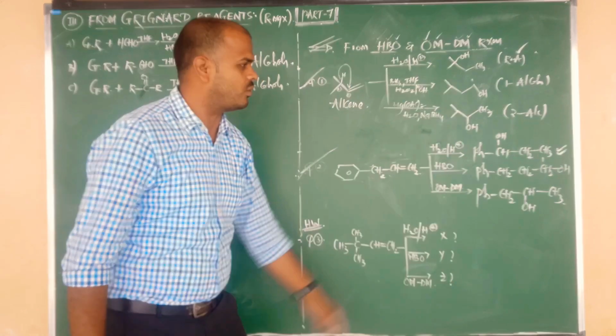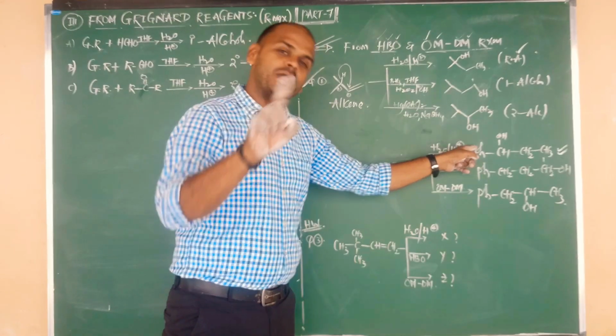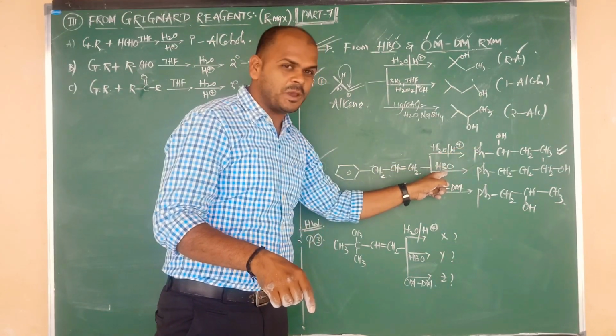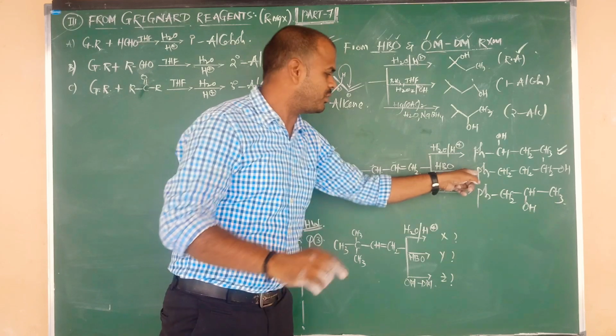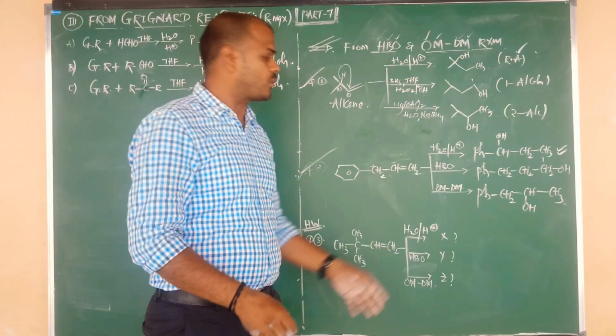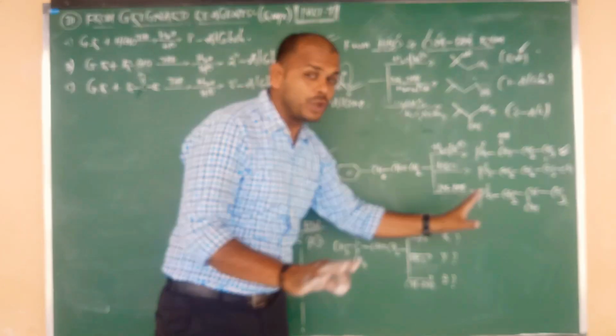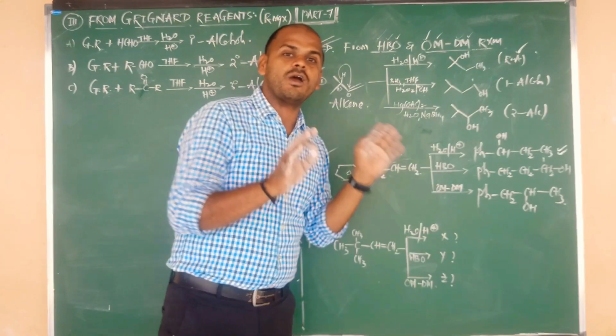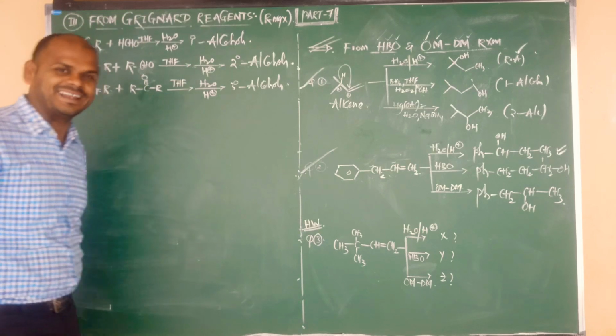Like this you have to follow. So normal hydration: Markovnikov rule and rearrangement. Hydroboration-oxidation, addition of water, anti-Markovnikov rule. Oxymercuration-demercuration, addition of water as per Markovnikov rule. In hydroboration-oxidation and oxymercuration-demercuration, there is no rearrangement, but in normal hydration, we have to do rearrangement. I hope you understand clearly, beta.